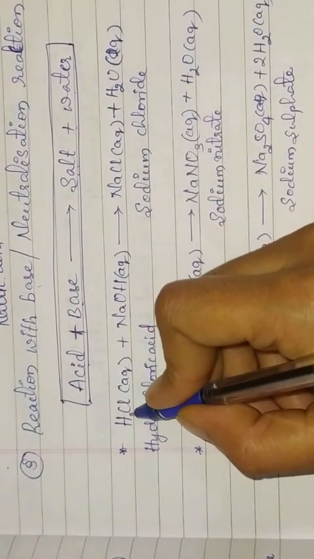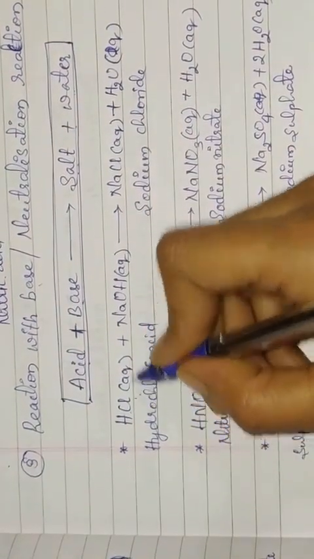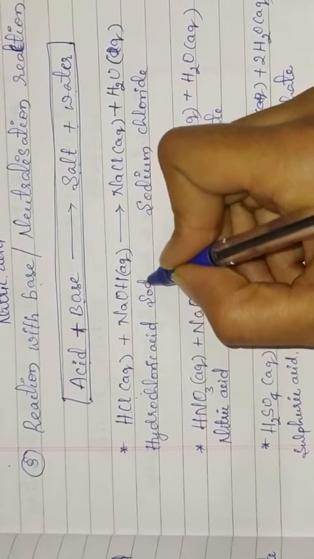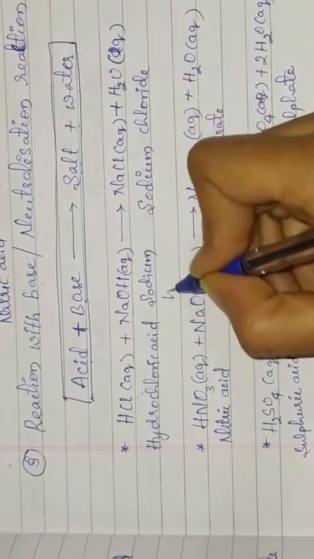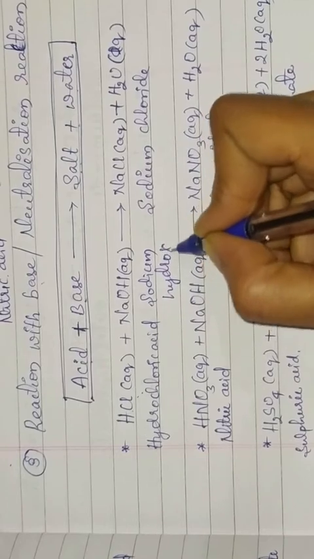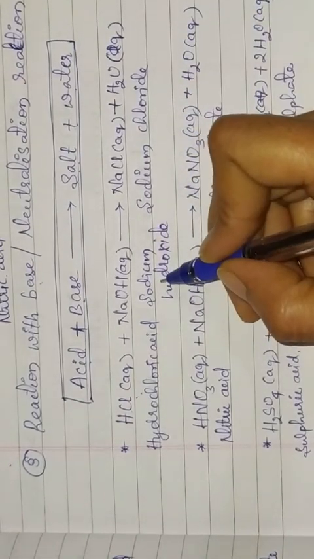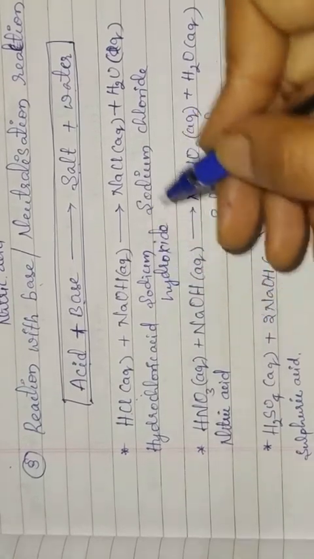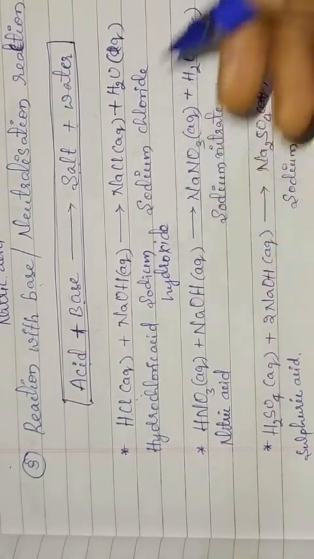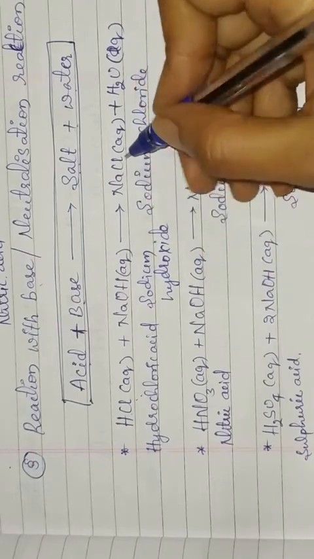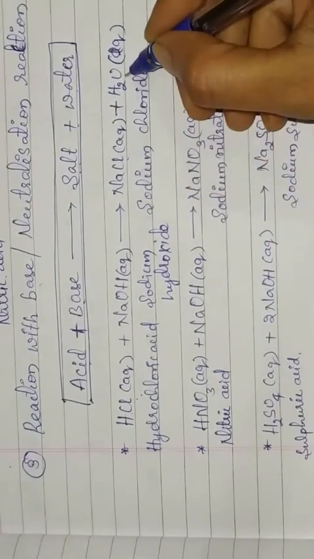See here, this is hydrochloric acid. It reacts with sodium hydroxide. Sodium hydroxide is a base. So it reacts with sodium hydroxide, and the products formed are sodium chloride and water.